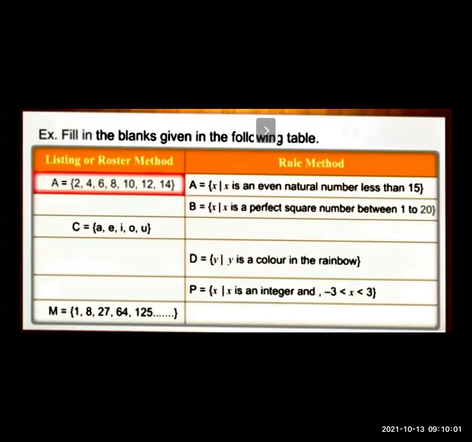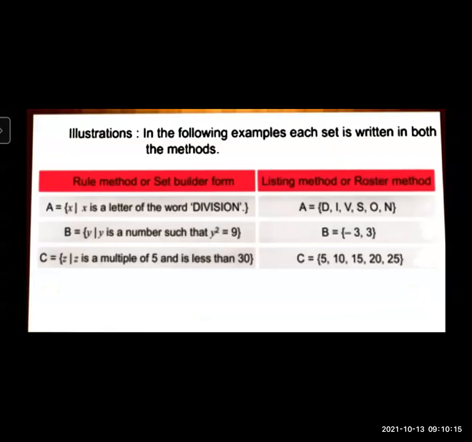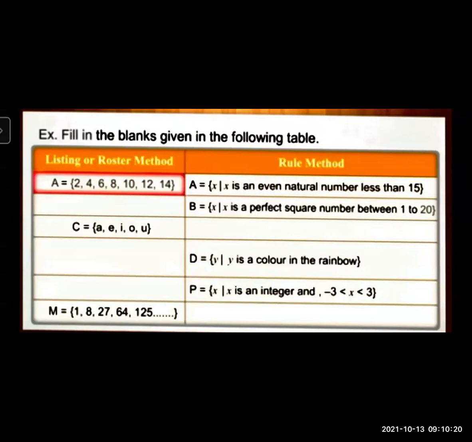Now see some more examples which are given in your textbook. It is given on page number 3. We have done this from page number 3, and this is also on page number 3. This activity is given. Fill in the blanks given in the following table, in the rule or roster method. The first set is A is equal to 2, 4, 6, 8, 10, 12, 14. This example has already been solved for you.